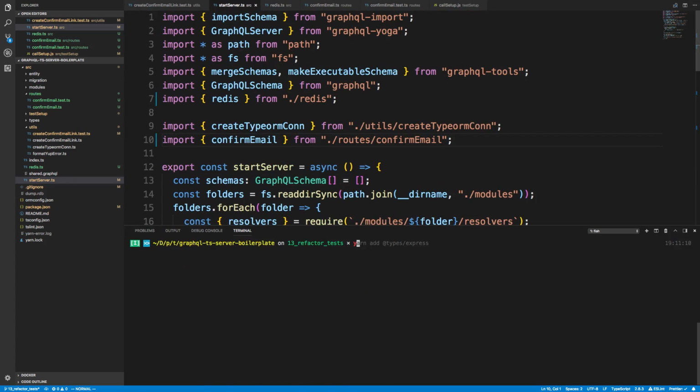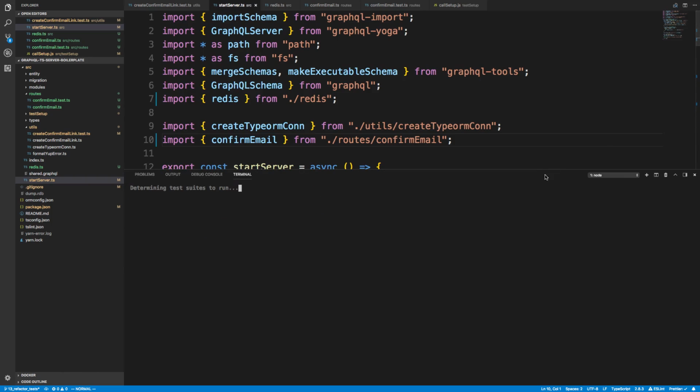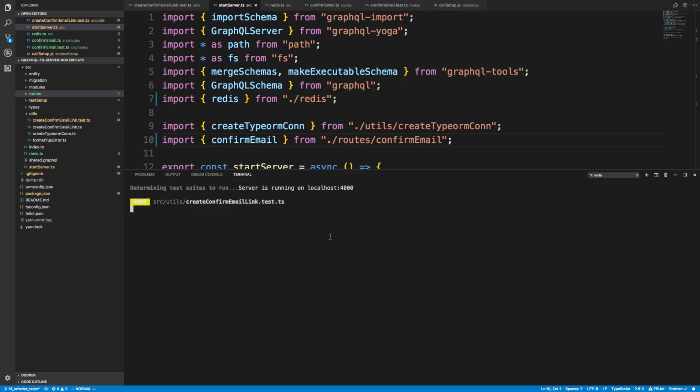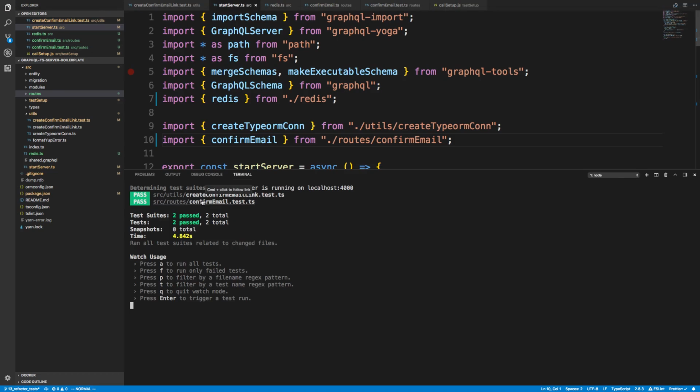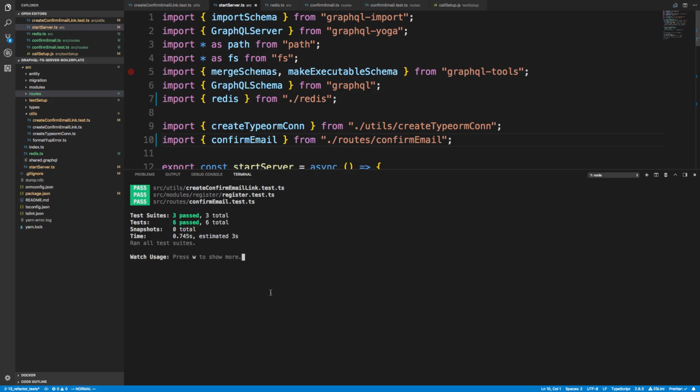So let's go ahead and run the tests, and now we should have 3 different tests running. And it might even run the register test right now because we made changes to startServer and some other things. We'll see what it does. Alright, so it's running. Okay, cool. So it ran both of them. Perfect. Create confirm. Didn't look like it ran register, but that's okay. I can push A if I want to run all of them. And we can see we passed all 6 tests.